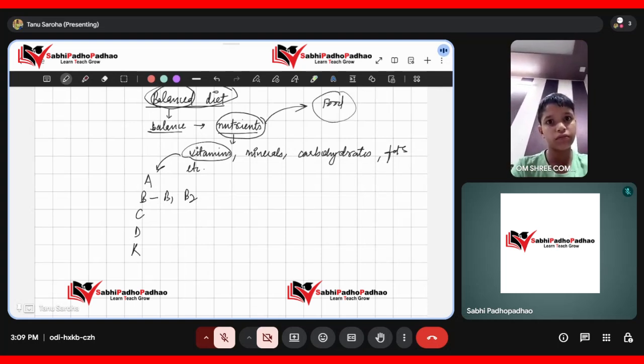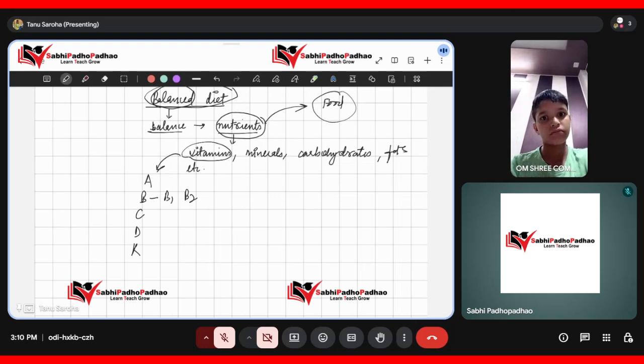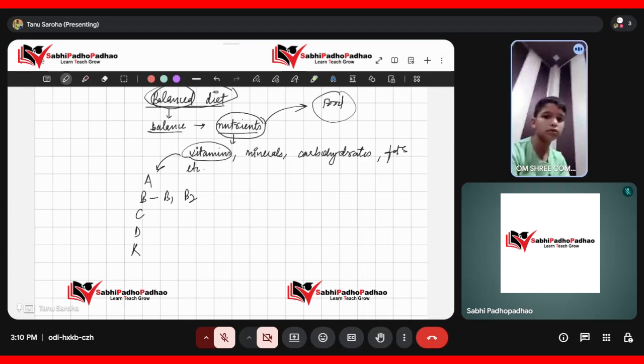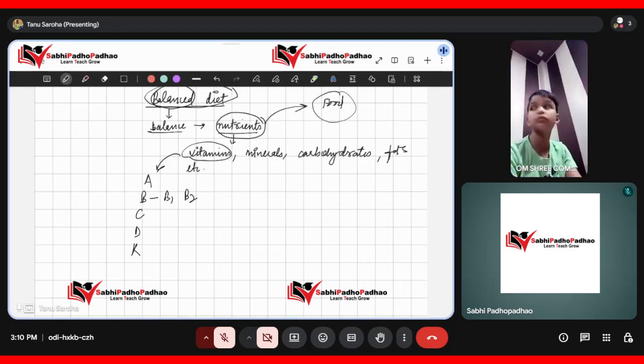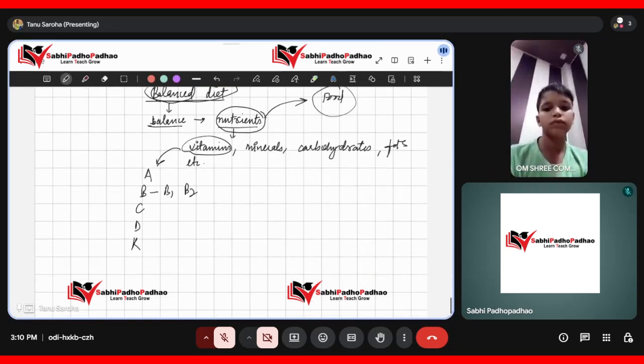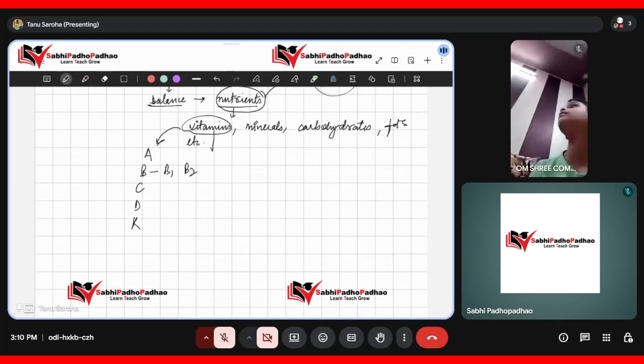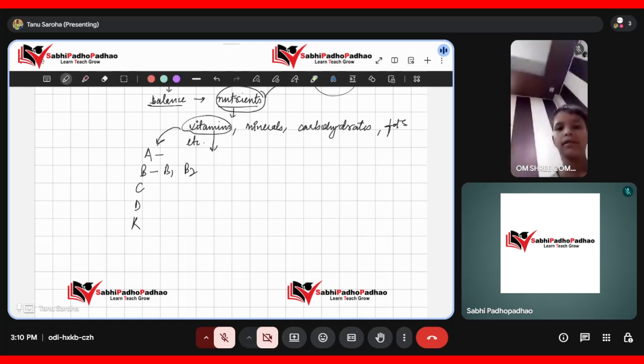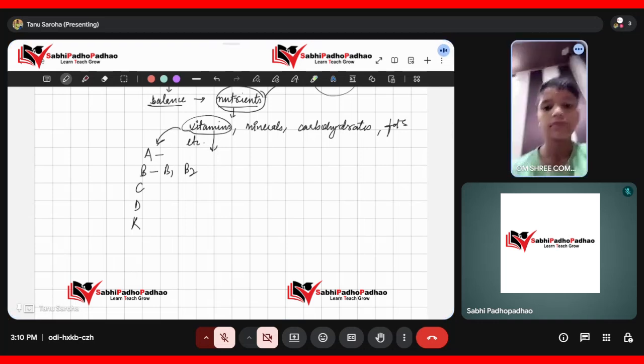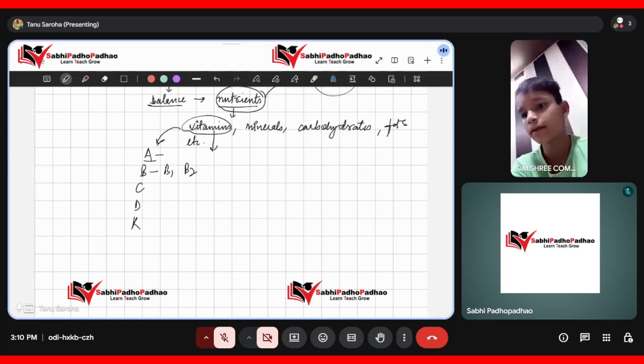all types of nutrients are there. So, we can say this food is a balanced diet. Okay, so this is a balanced diet. In this chapter, we are going to learn many things. For example, what are vitamins, and due to the deficiency of these vitamins, which diseases happen? Like for example, because of A.